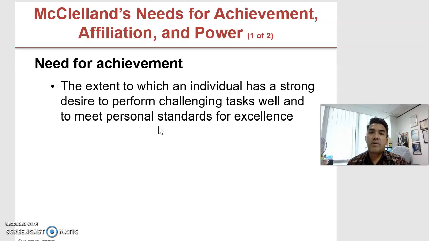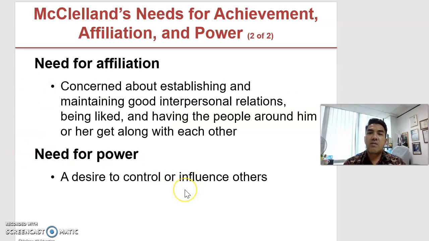The first one, McClelland says that the need for achievement is the extent to which an individual has a strong desire to perform challenging tasks well and to meet personal standards for excellence. Then number two, need for affiliation: concern about establishing and maintaining good interpersonal relations, being liked, having the people around him or her get along with each other. And then the need for power.